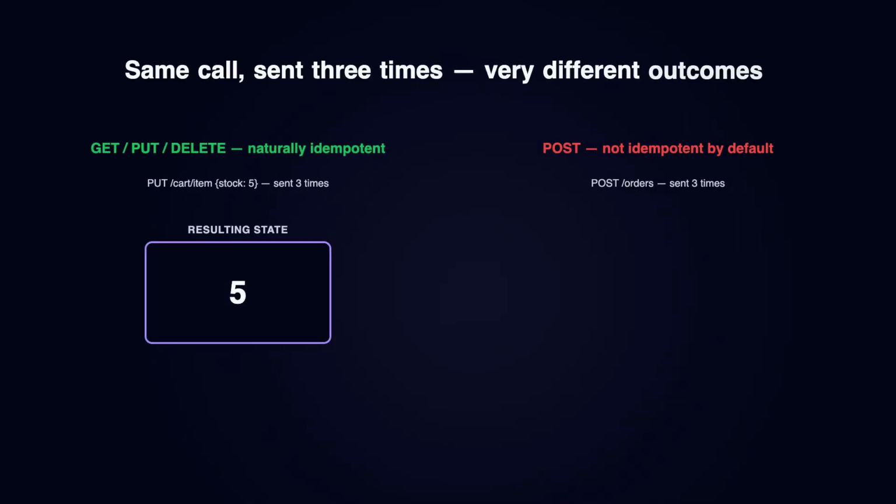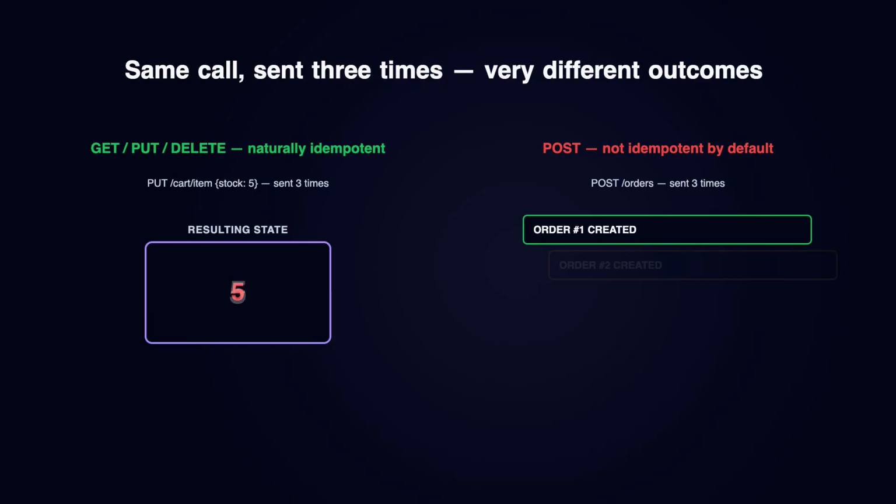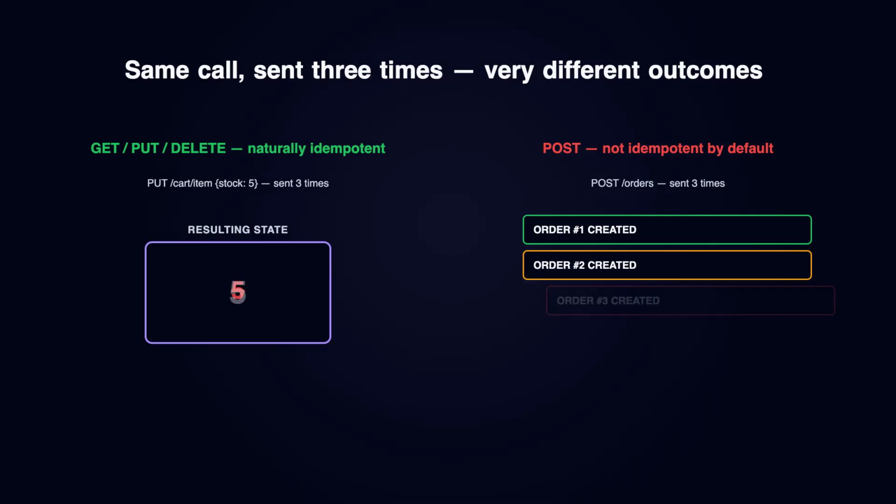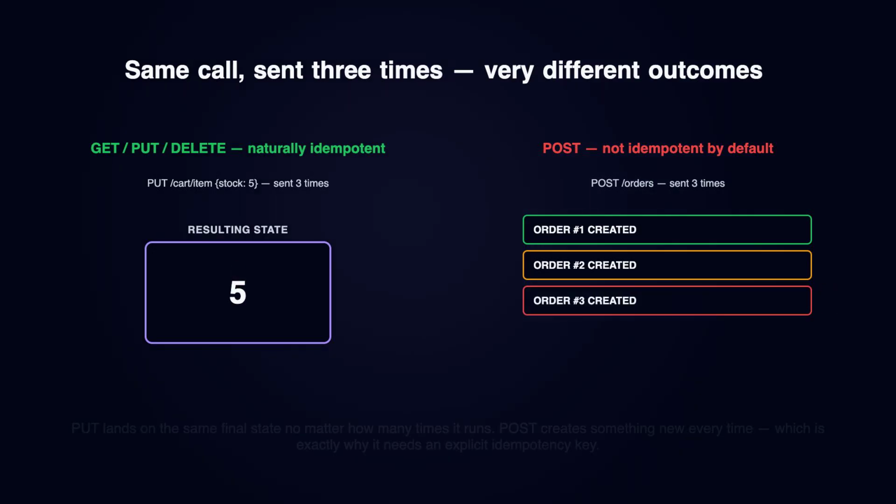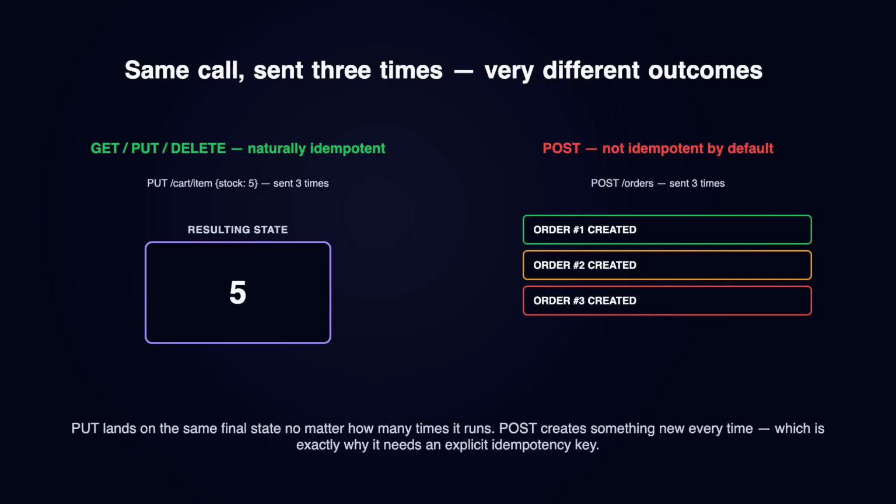Not every operation needs this trick. By definition, GET, PUT, and DELETE are already idempotent. Send the same PUT 10 times, and the resource ends up in the exact same state. POST is different. By design, it creates something new every time it runs. Send the same order request 3 times, and you get 3 orders. That gap is exactly why idempotency keys exist, to make POST behave like it's safe to retry.